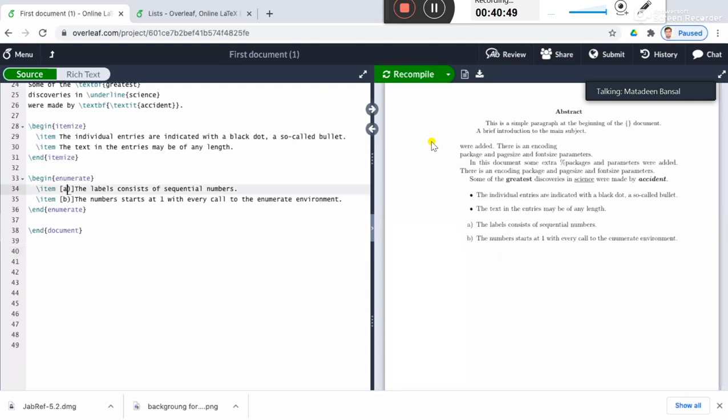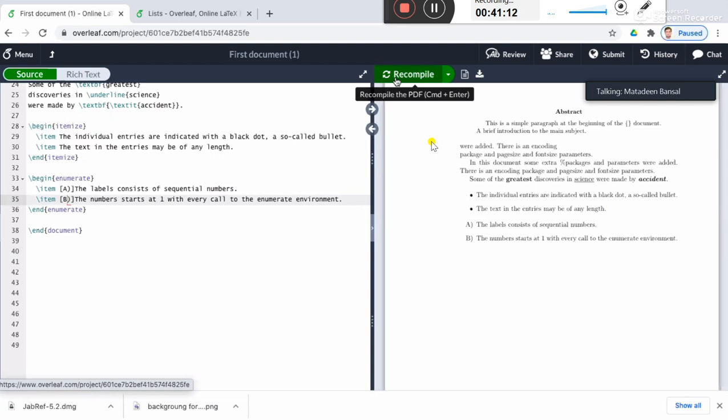Suppose I want capital letters A, but here you have to write it manually, right? A, B. So now this will be capital A and B, right? By default, it will be numerals 1 and 2, but you can customize it at your will, right? A, B, C, D, whatever you want.